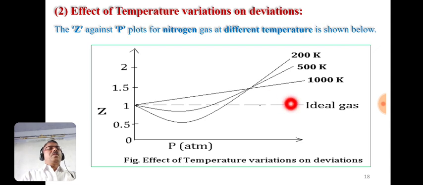When the temperature is raised to 1000 Kelvin, the compressibility factor continuously goes on increasing with increase in pressure, so this curve at 1000 Kelvin is above the ideal curve.